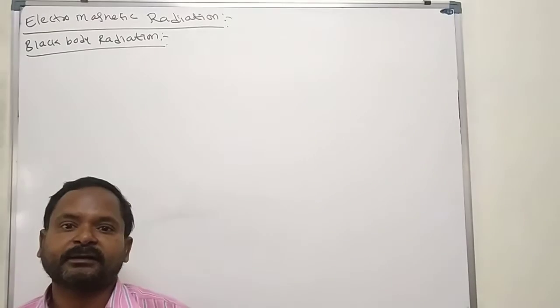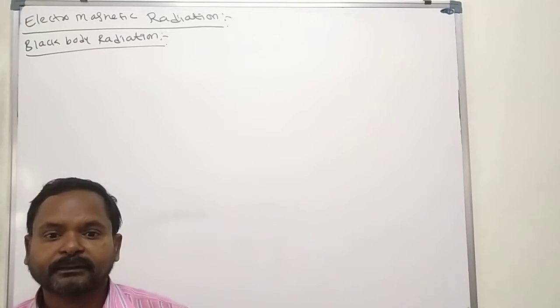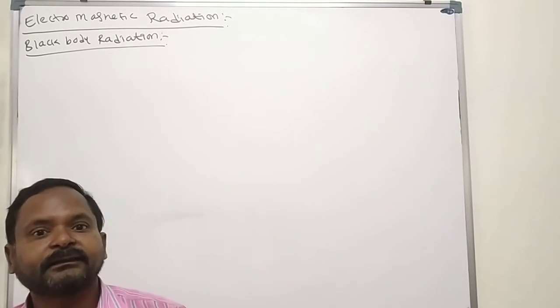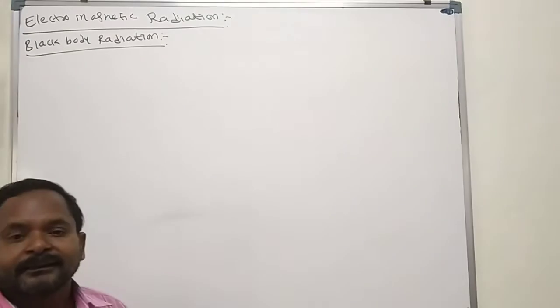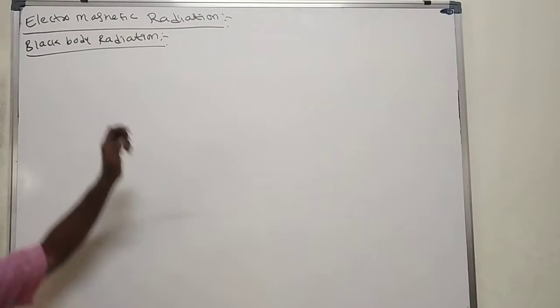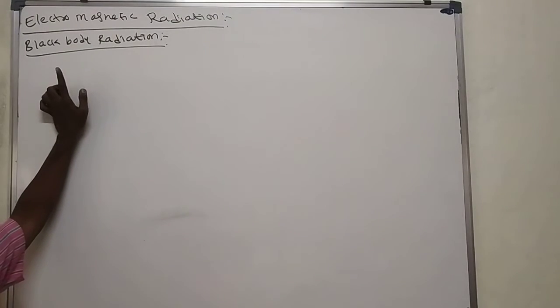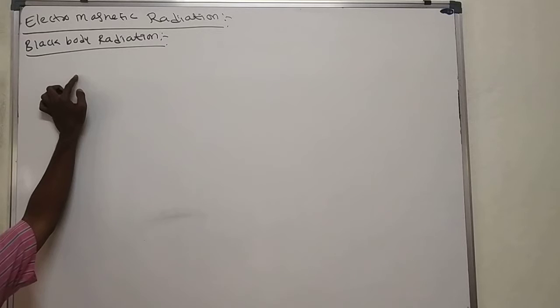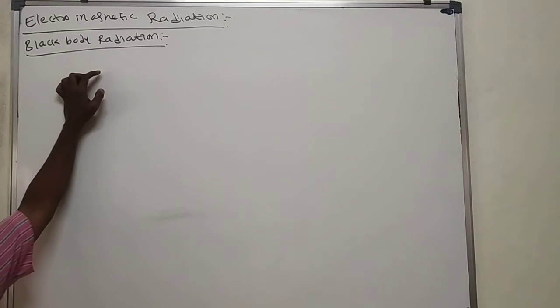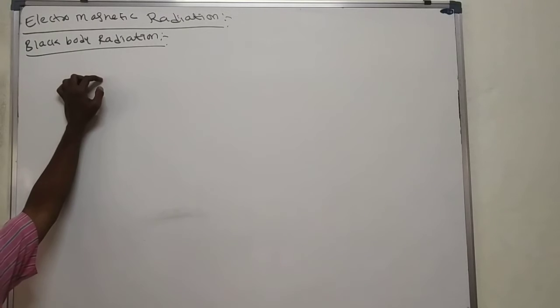A perfect absorber and perfect emitter is called a black body. The radiation which is evolved from the black body we call black body radiation.